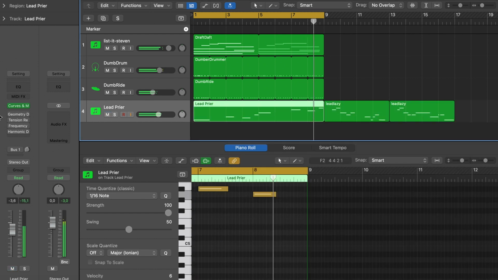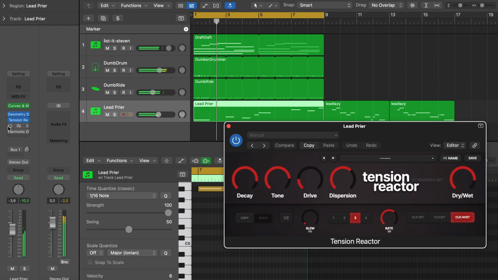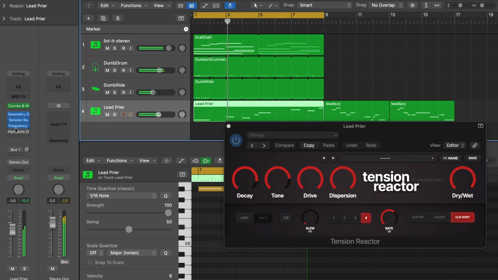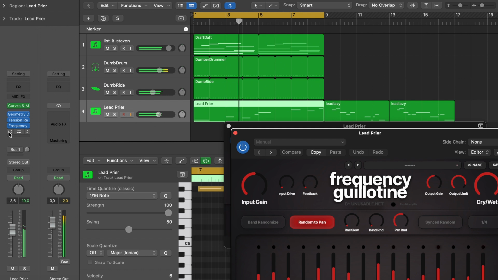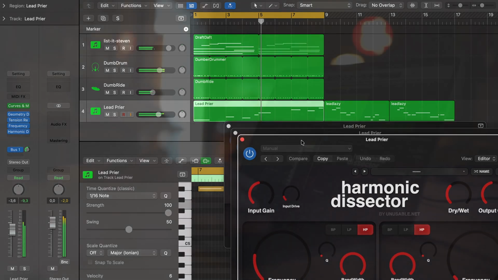So a bit of delay and tension reactor again, and a bit of frequency agility, the harmonic dissector having a smooth sweep thing.